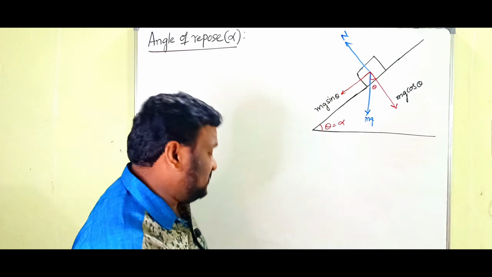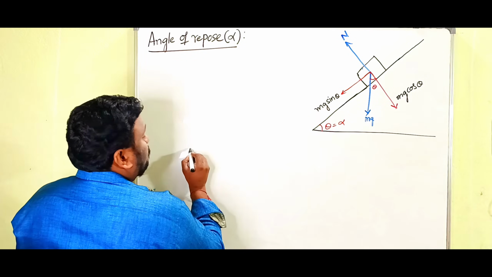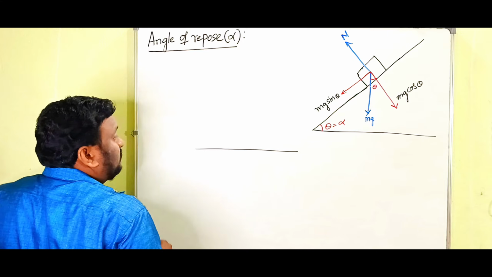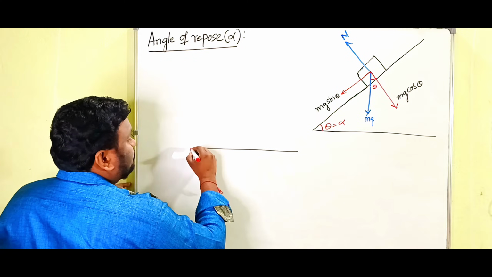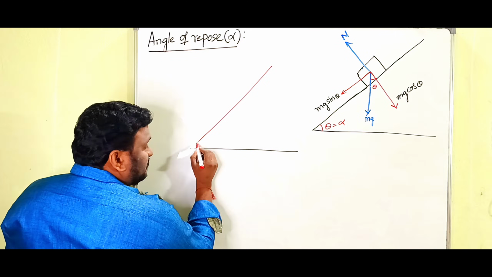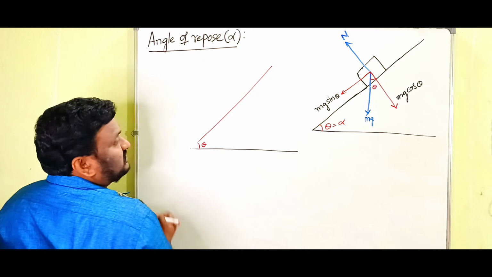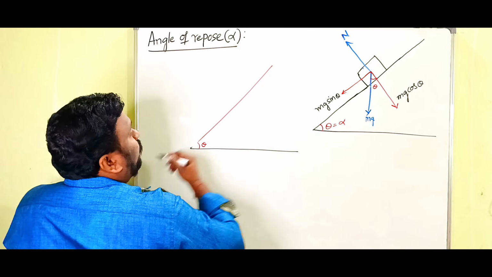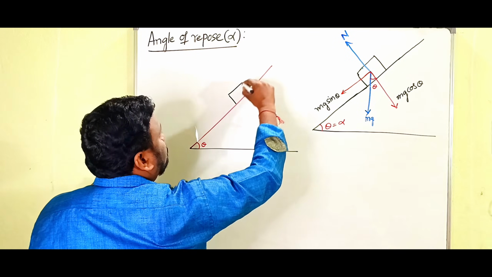Let's discuss that. Children, this is the horizontal, and there is one plane having some angle theta. On that, a body is kept like this.